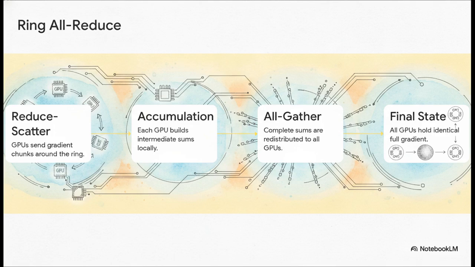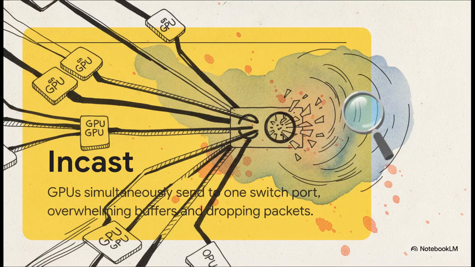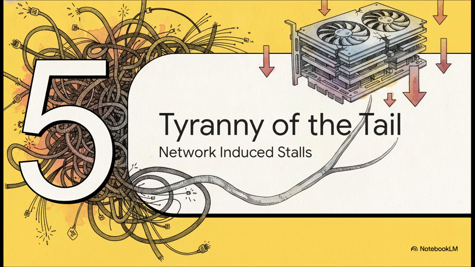So as you can see, it's not just black box AI magic, it's an incredibly precise, highly orchestrated sequence of point-to-point message transfers. But, of course, this precise orchestration has a massive vulnerability, and it's known as incast. Imagine many GPUs completing their computation phase at the exact same millisecond. They all attempt to send their data to the exact same destination switch port simultaneously. The resulting traffic burst acts just like a flash flood, immediately overwhelming shallow switch buffers. Packets are dropped, retransmissions are triggered, and that carefully synchronized collective heartbeat we just walked through comes to a grinding, absolute halt. Which brings us to our final section today, Section 5, the tyranny of the tail.